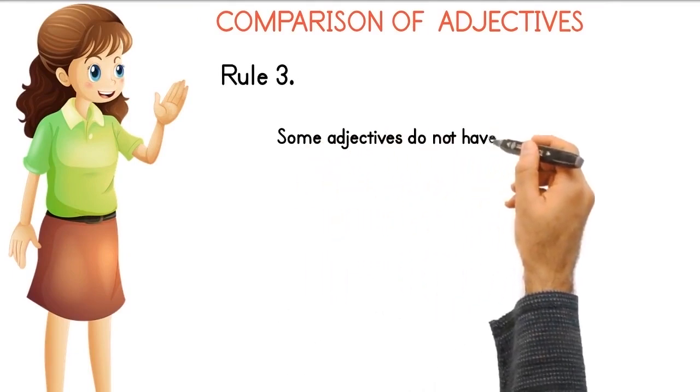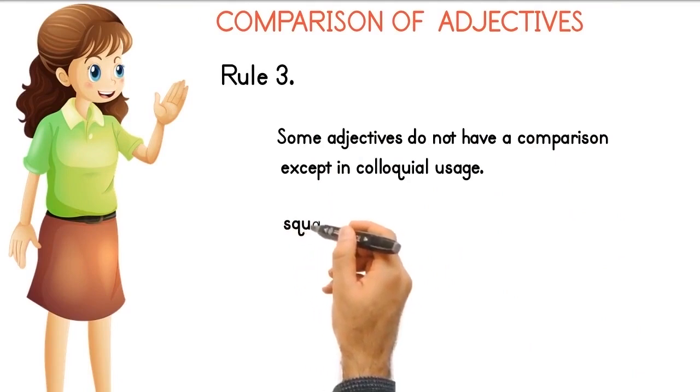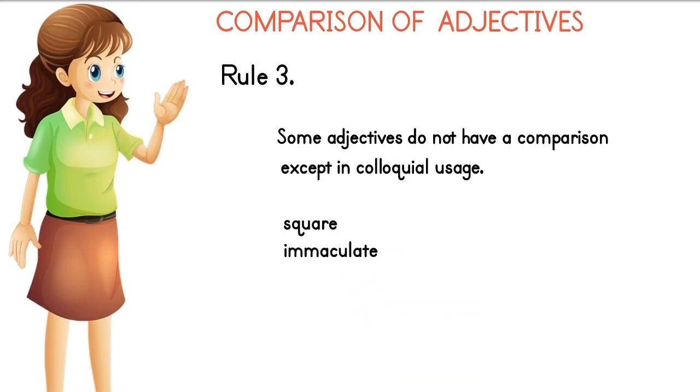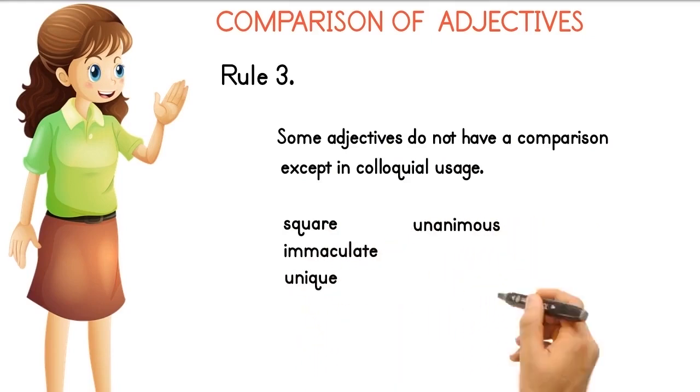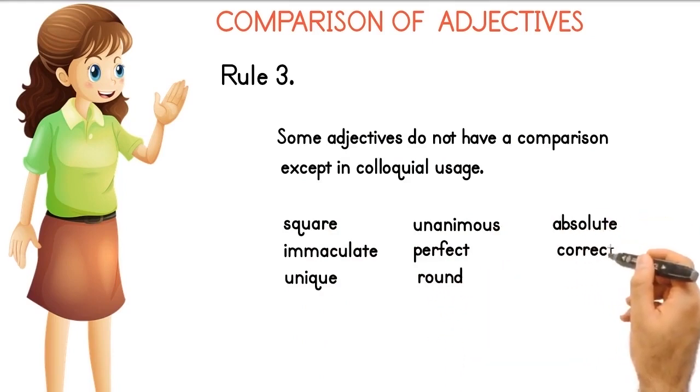Rule number 3. Some adjectives do not have a comparison, except in colloquial usage. Examples: square, immaculate, unique, unanimous, perfect, round, absolute, correct, dead.